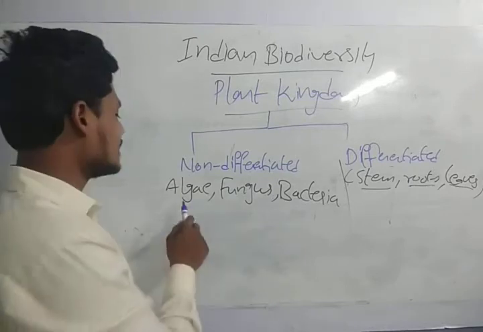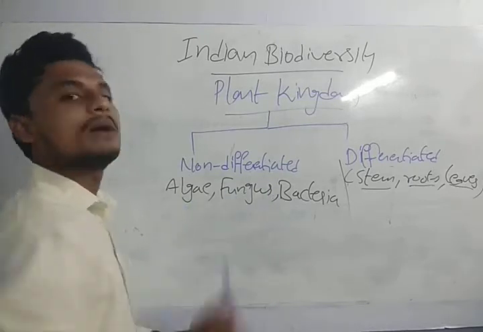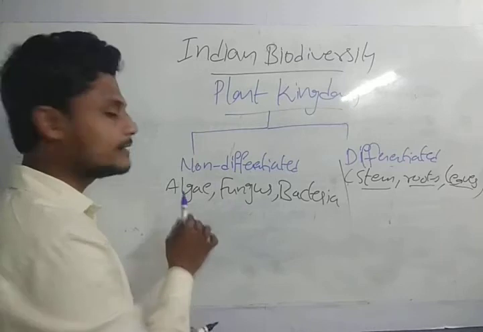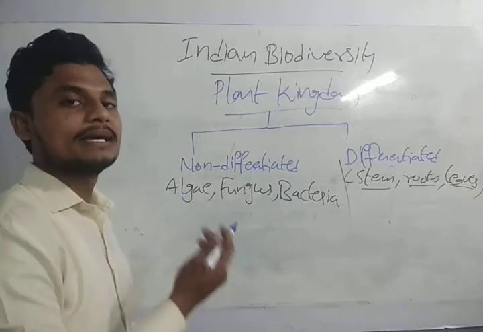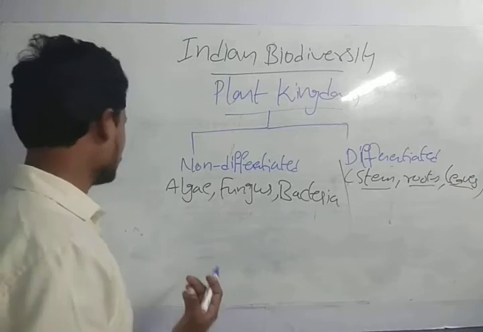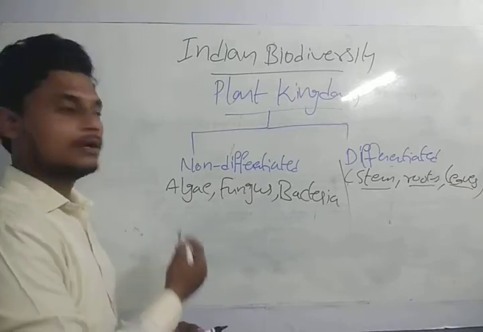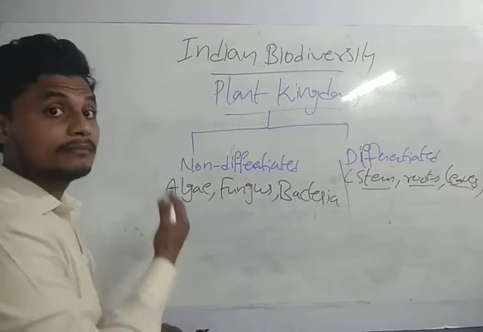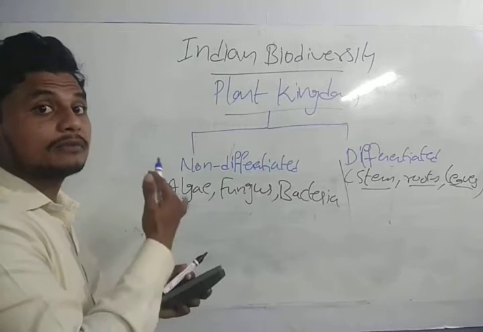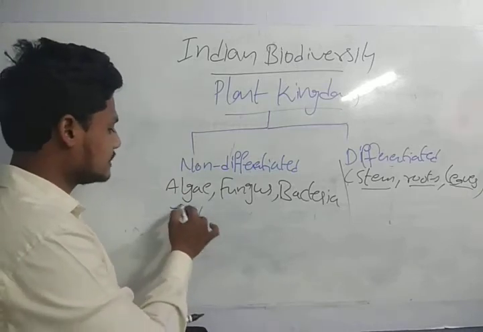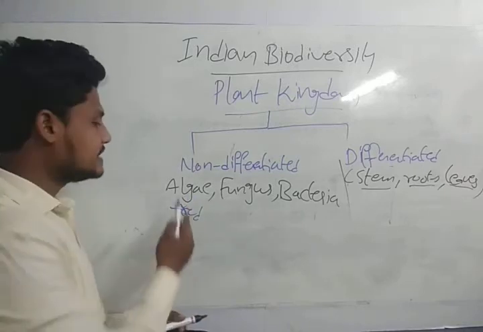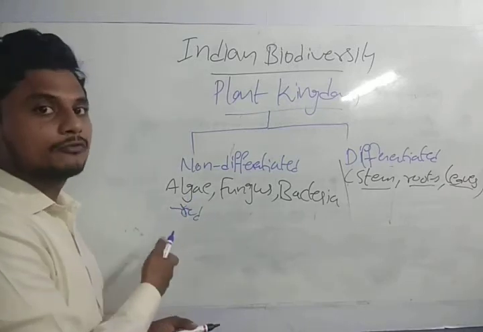Now we will discuss what is algae, what is fungus, what is bacteria. Algae are small microscopic green plants, and at some places they may be red also. They have chlorophyll, and through sunlight they prepare food by themselves.